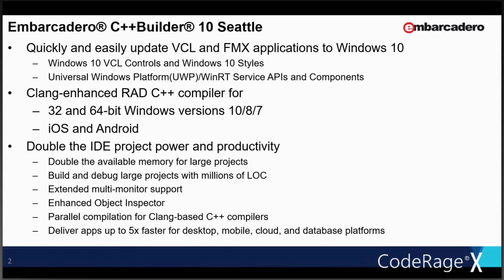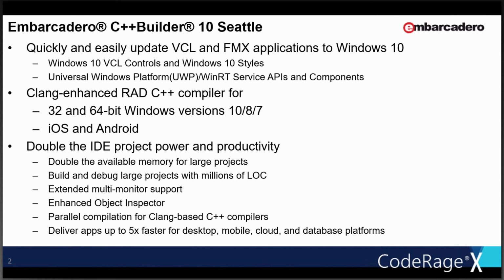One of the new capabilities is parallel compilation if you're using the Clang-based compilers. Yeah, this work was done by Agus. He's not here, so I can speak a little bit about it. Clang actually has two modes. One is known as the driver, and then one is called CC1 is the term we use, or the actual compiler. So if you're compiling multiple sources, and you have many cores on your machine, the driver can actually launch multiple processes to compile the sources in parallel at the same time. It speeds up compilation on projects where you have lots of source code.